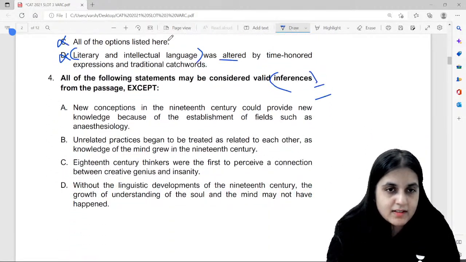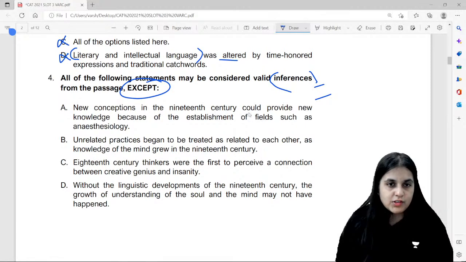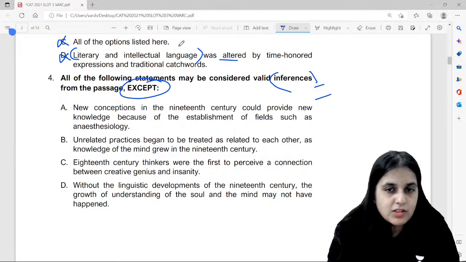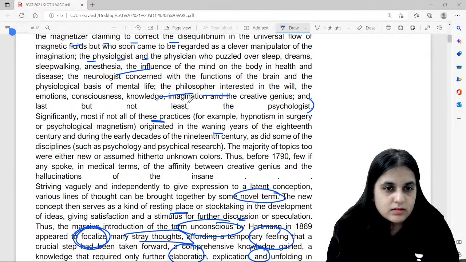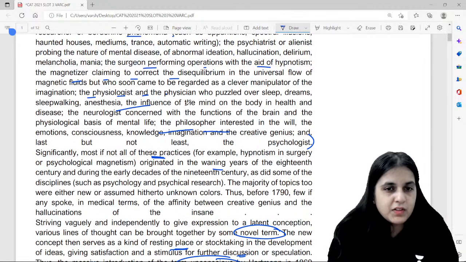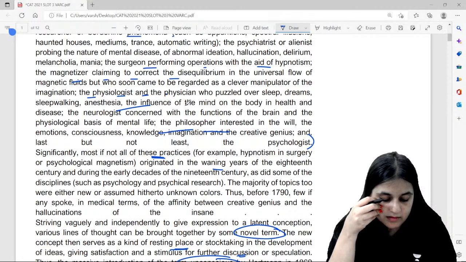All of the following may be considered valid inferences except, it's an exception question. New conceptions in the 19th century could provide new knowledge because of the establishment of fields such as anesthesiology. I will have to check. Come on, where do you find this? Anesthesiology is given.